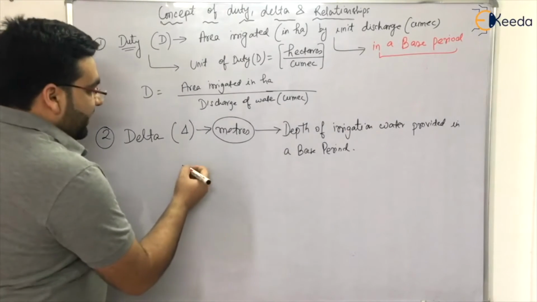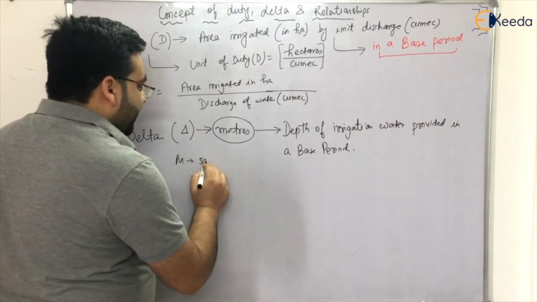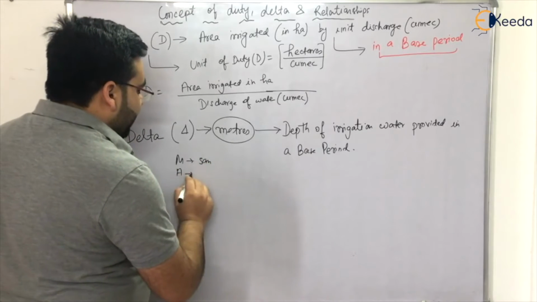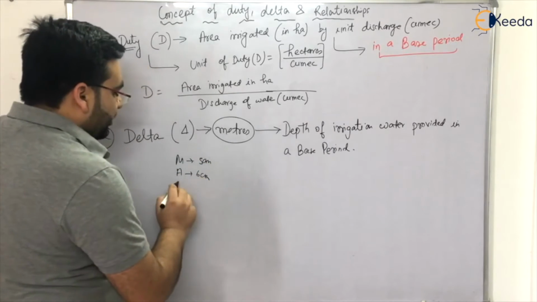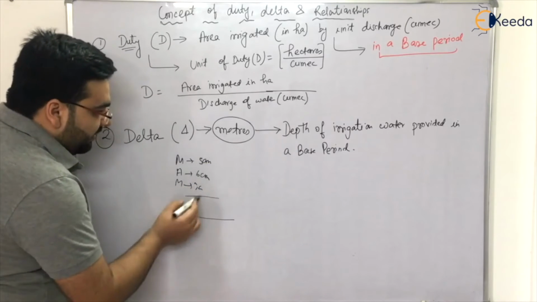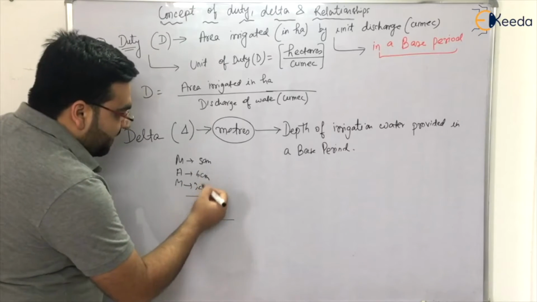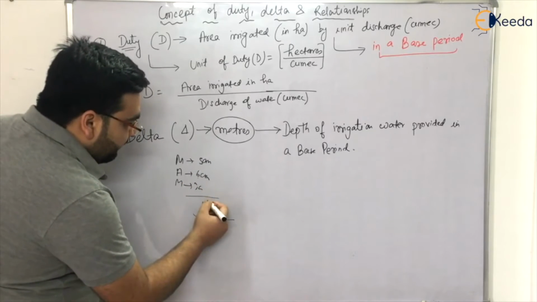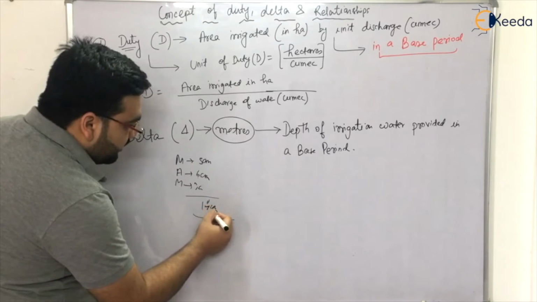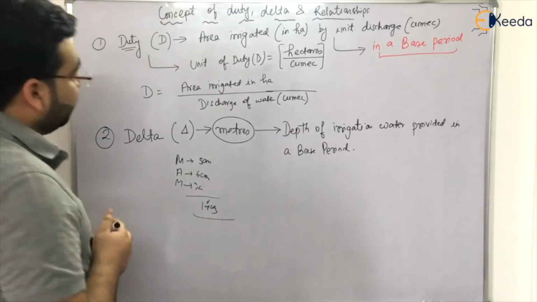For example, let us say in the month of March the depth is 5 centimeter, in April the depth is 6 centimeter, and in May the depth is 3 centimeter. So delta will be equal to 6 plus 5 plus 3, that is 11 plus 3, that is 14 centimeter. Clear? That is how you calculate the delta of a particular field.